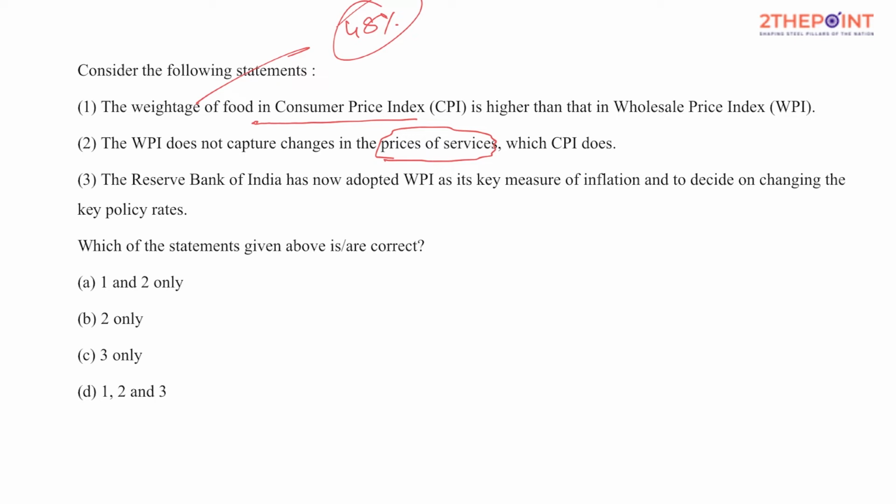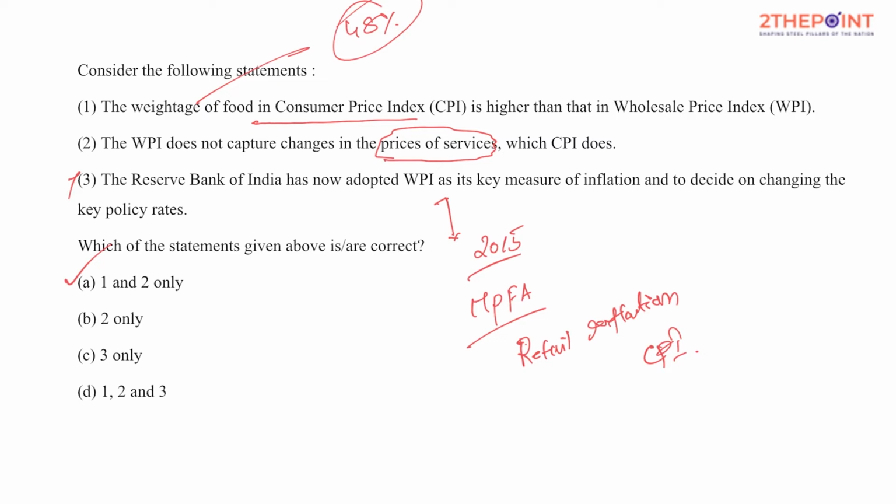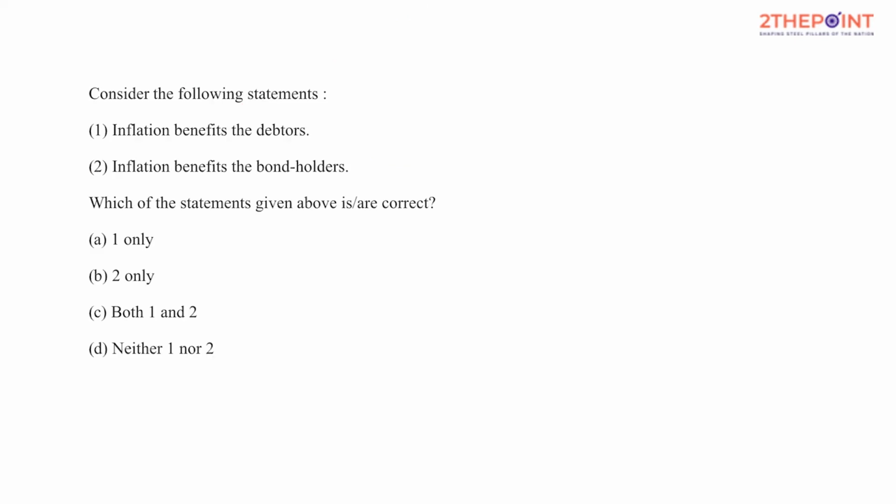The Reserve Bank of India has now adopted WPI as the key measure of inflation and decided to change the key policy rates. In fact, if you look at the current scenario, since 2015, as part of the monetary policy framework agreement, the RBI is mandated to tackle retail inflation, which is computed based on CPI rather than WPI. So this might not be right, and hence statements 1 and 2 are the answer.